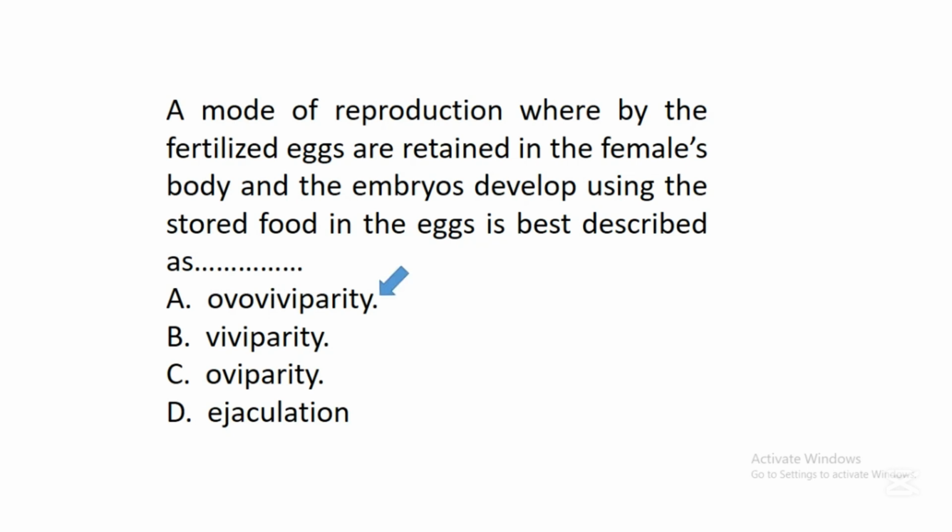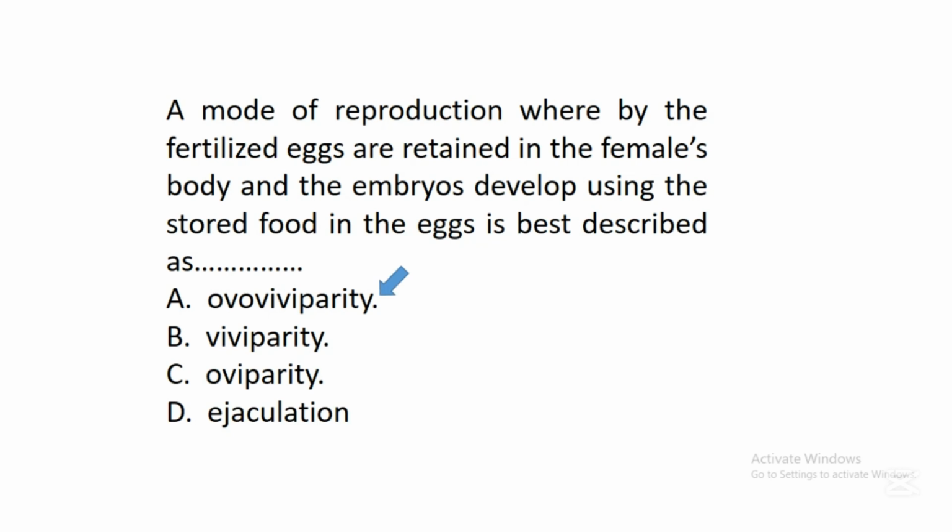Ovoviviparity. So this ovoviviparity is a type of reproduction whereby an organism produces offspring by laying eggs, but the offspring that will come out from the egg will be in the body. The egg will be inside the body of that organism.